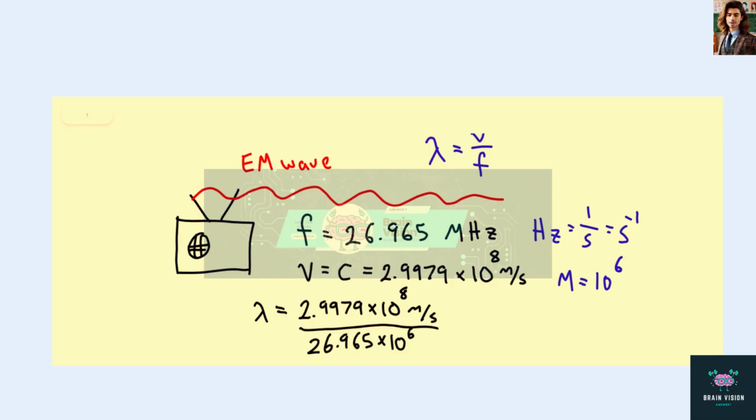So the frequency that we're using here is 26.965 times 10 to the 6th seconds to the minus 1. And now that our units for both are in seconds here, we're going to get a wavelength equal to about 11.118 meters.